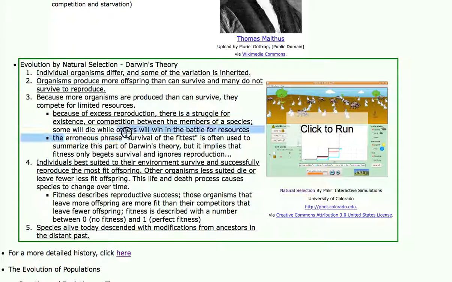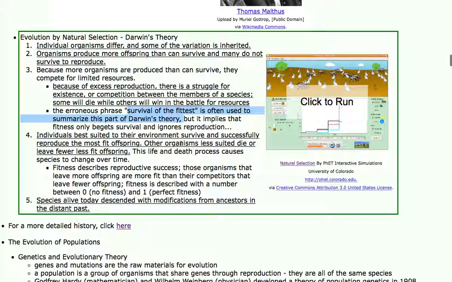The erroneous phrase survival of the fittest is often used to summarize this, but the fittest don't just survive, the fittest reproduce. So please do not use the phrase survival of the fittest to describe any of Darwin's statements. It's actually reproduction of the fittest is how the theory works.